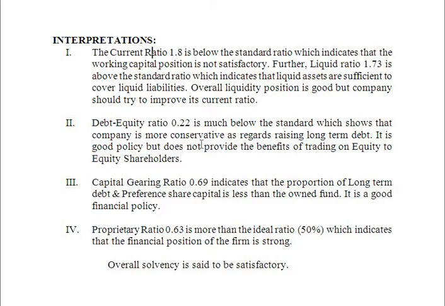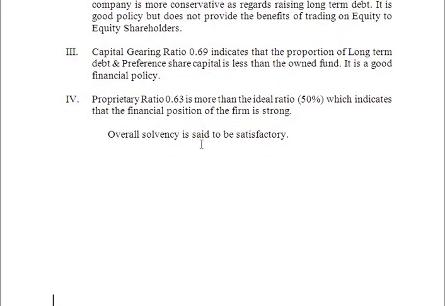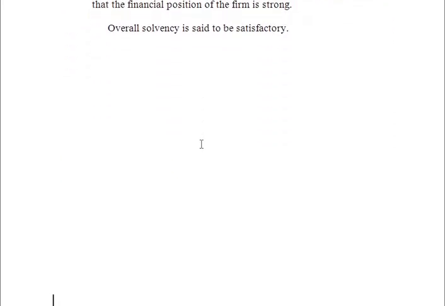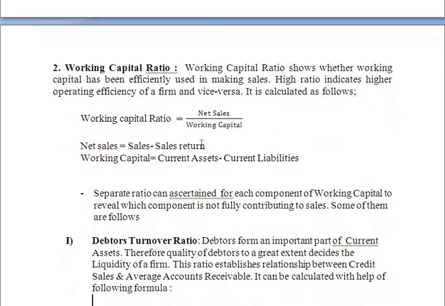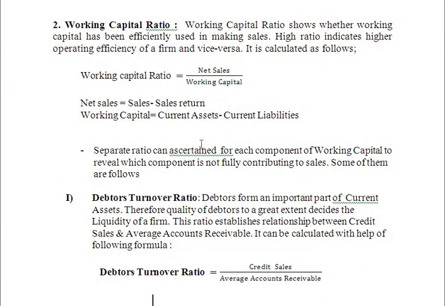Now today we are going to study the working capital ratio. What do you mean by working capital? Working capital is the difference between current assets and current liabilities.